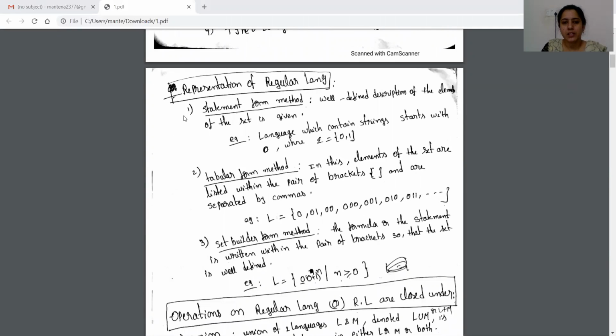There are three representations of regular languages. One is statement form, another one is tabular form, and the third is set builder form. In statement form, we use an English description of the language. In tabular form, we list out all the strings accepted by the language within brackets. In set builder form, we represent the regular expression form of the language accepted for the strings that we place within the brackets.